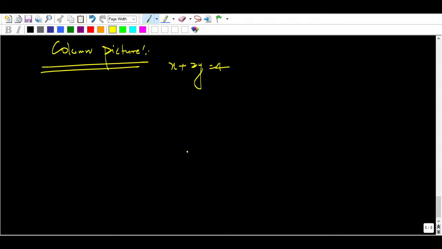Now you can see here, now we will talk about the column picture, right? So x plus 2y equal to 4, and x minus y equal to 1. These are the two equations. So I am going to write them as a linear combination of column vectors. So you see here, this is x times the column 1 and 1, these are the coefficients, and plus y times the column vector 2 and minus 1.